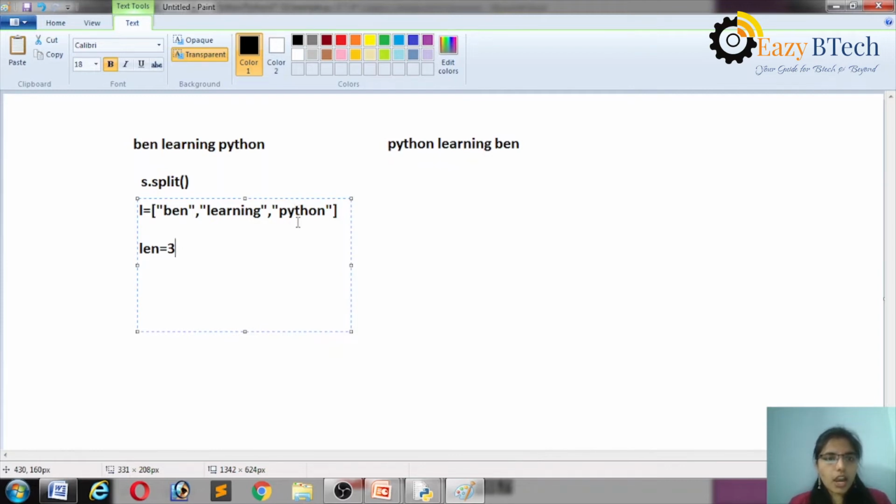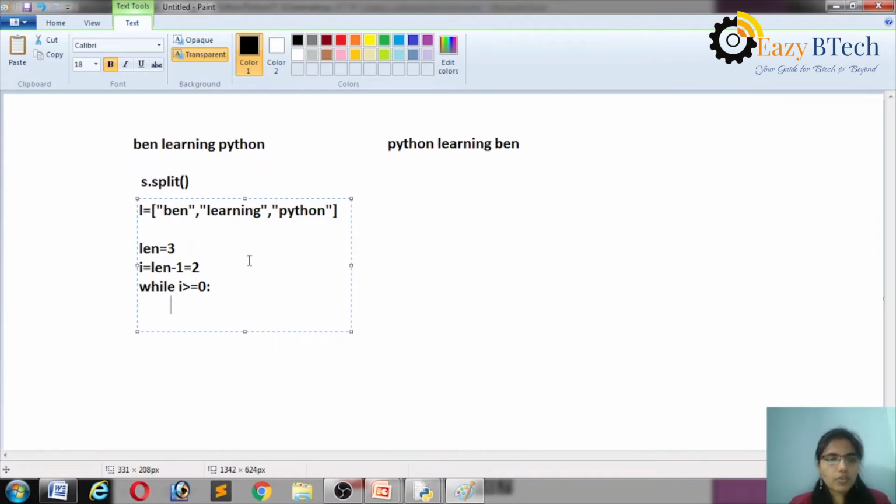Then I have to add Python, learning, Ben one by one to another list. So take another variable, i is equal to length minus 1. Then the answer is 2, because the Python index is 2, that is the last word index. Here I am adding from the last index. Take a while loop, while i greater than or equal to 0. Whenever the condition is true, it will enter into the loop.